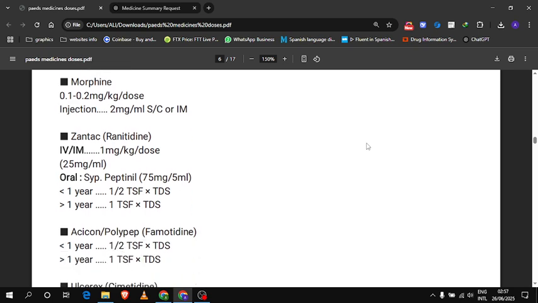Next is ranitidine. It is an H2 receptor blocker, and the dose is 1 mg per kg per dose, and the formulation is 25 mg per ml. The oral syrup name is syrup Peptinil, which is 75 mg per 5 ml. The dose for this is, for less than 1 year, half tablespoon TDS, and for more than 1 year, 1 tablespoon TDS.